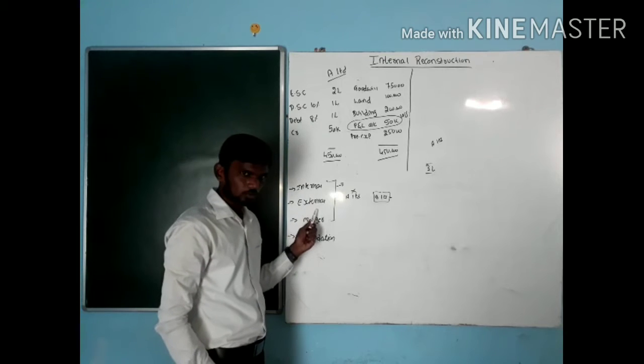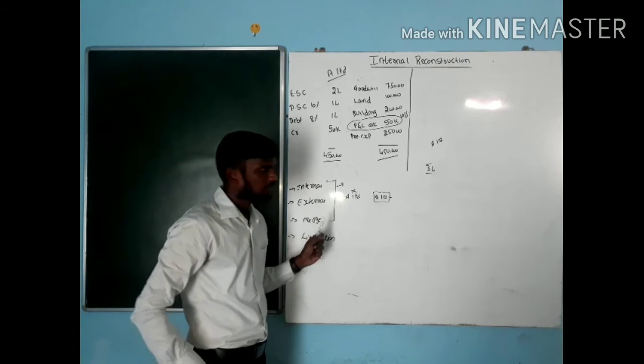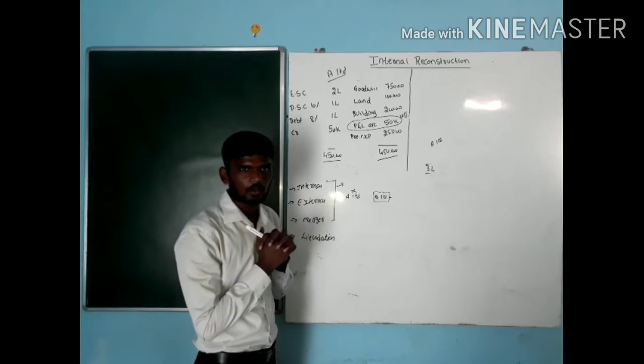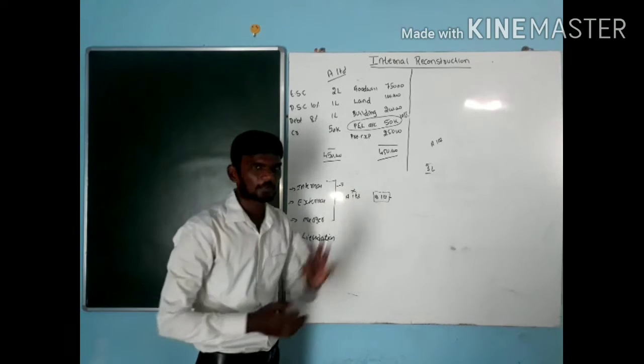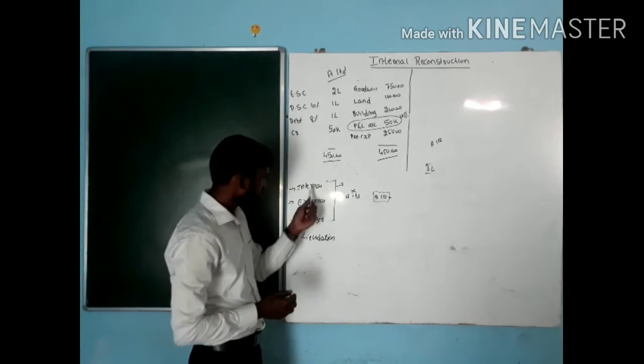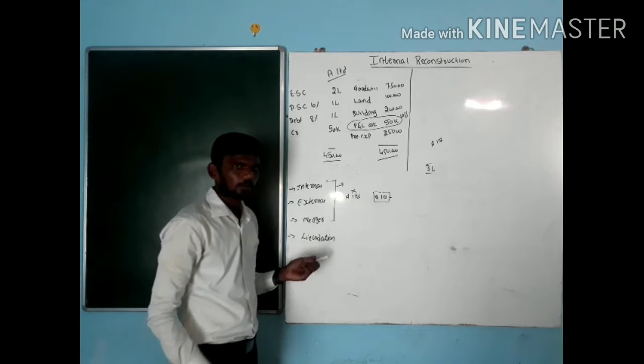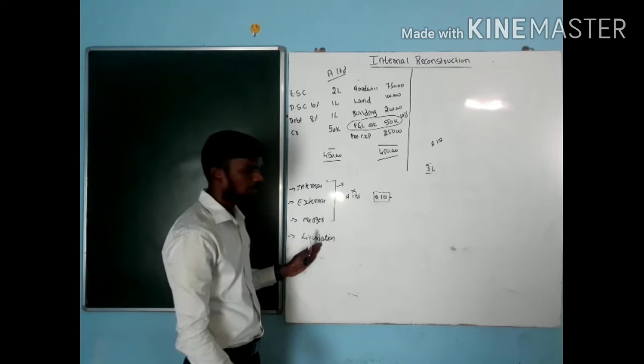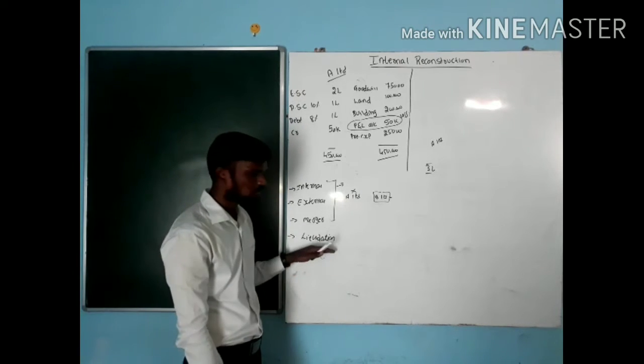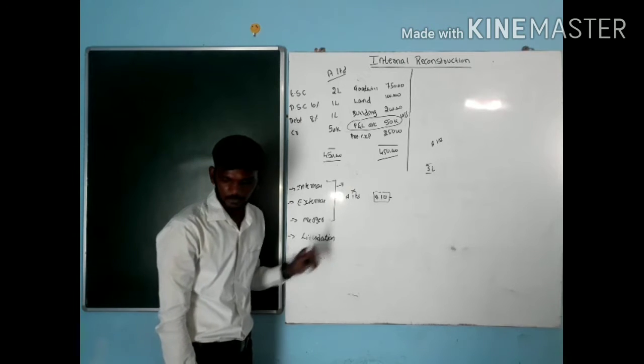Merger: if not those two, we need to go for merger. That is merging of two or more companies, and they are going to form some kind of new company. If these three are not possible, then the ultimate option is better to close down the company. It is called as what? Liquidation of company.